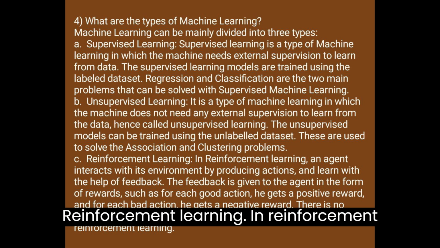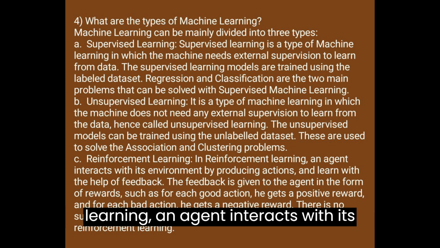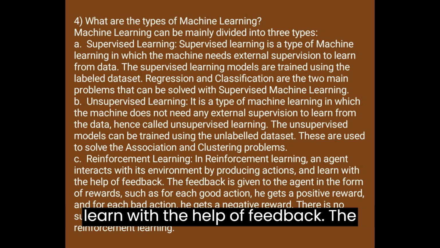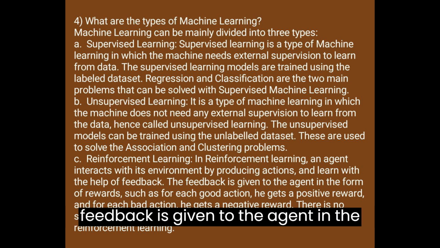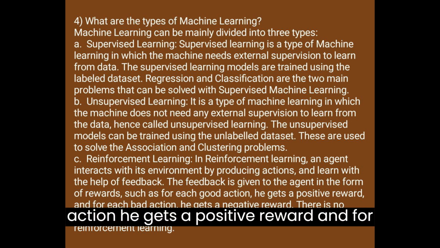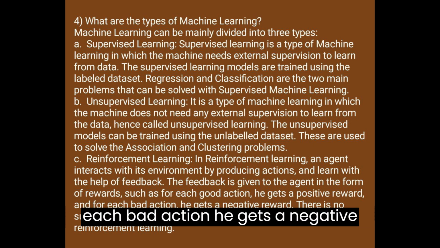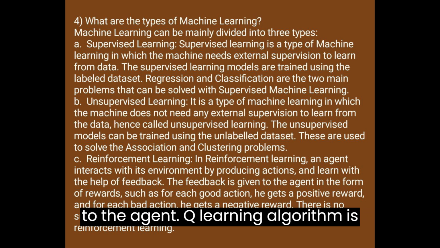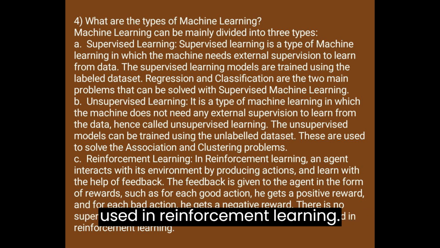C. Reinforcement learning. In reinforcement learning, an agent interacts with its environment by producing actions, and learns with the help of feedback. The feedback is given to the agent in the form of rewards, such as for each good action, he gets a positive reward, and for each bad action, he gets a negative reward. There is no supervision provided to the agent. Q-learning algorithm is used in reinforcement learning.